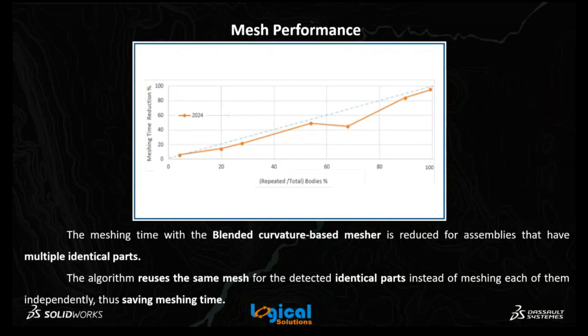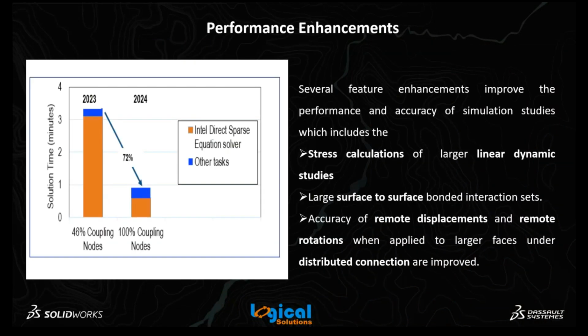Next enhancement, performance enhancements. This is completely related to the solvers. By using the improved algorithm of the Intel Direct Sparse equation solver, the performance is improved. This is used in stress calculations of larger linear dynamic studies. Earlier, when we were solving, 100% of the coupling nodes were not solved.